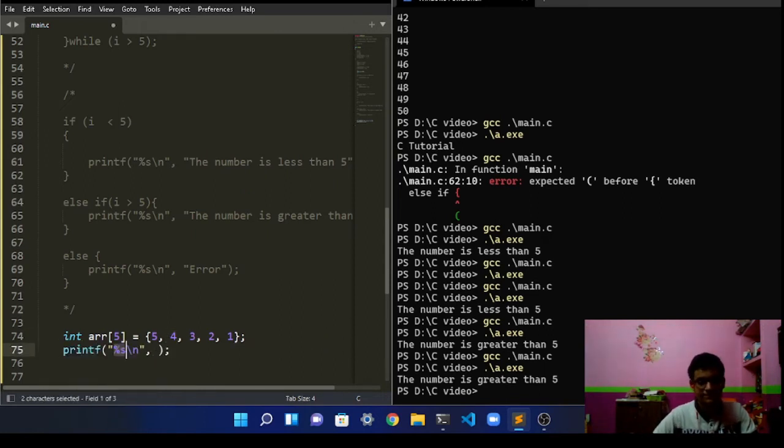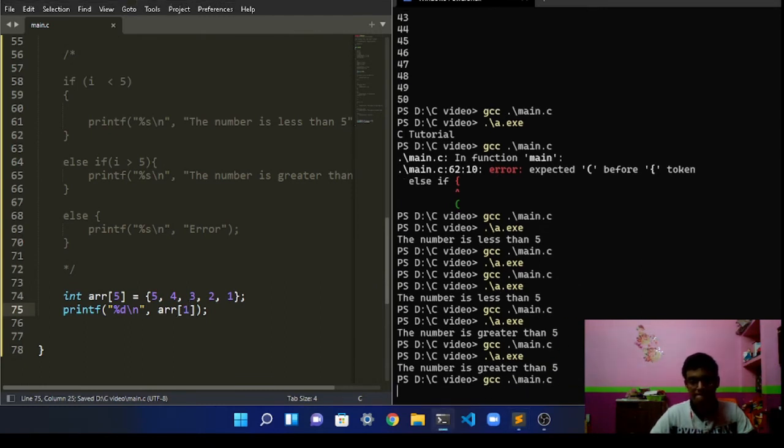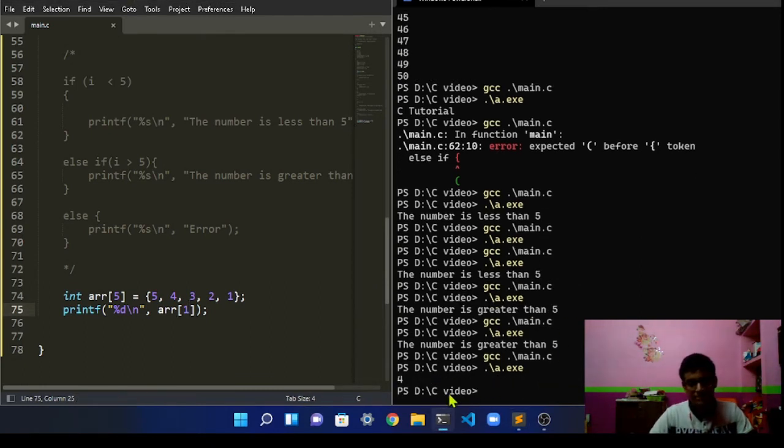printf, %d, and now we are going to print the first element of array. So it says 4. You might be wondering why it printed 4 instead of 5, because 5 was the first element.